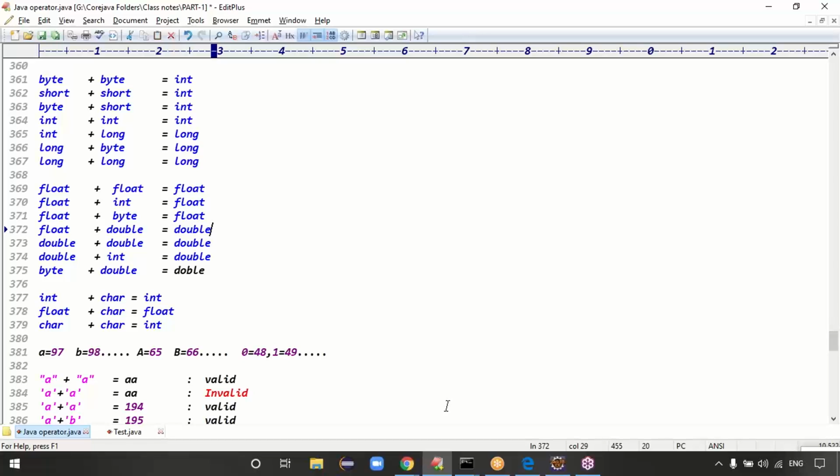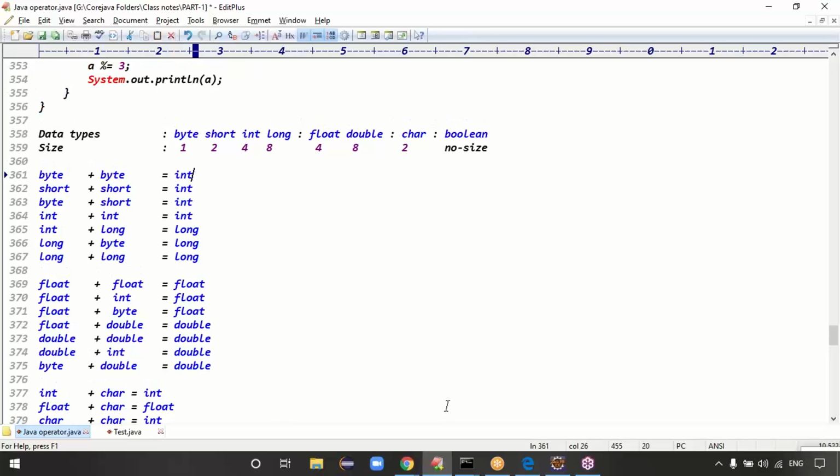Byte, short, int, long are numeric data. Next one is float and double, which is the decimal data. Next one is char and boolean, right? And character. Yeah, exactly, guys, you can try to see this value.